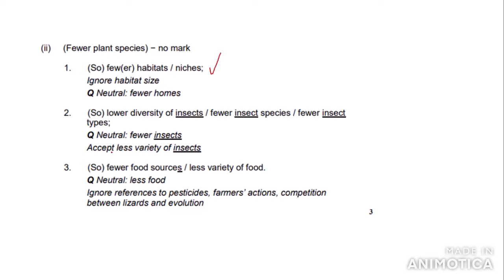So the third marking point says fewer food sources or less variety of food. You need to use a plural source here to get the mark, as the S is underlined. So neutral, less food, or ignore references to pesticides, farmers' actions, competition between lizards, and evolution, as the question is asking you to refer to the plant species.